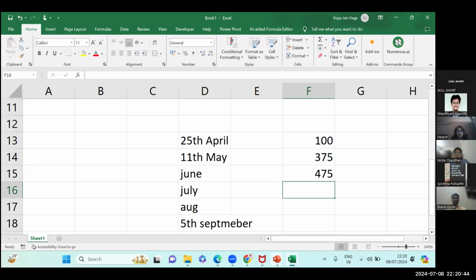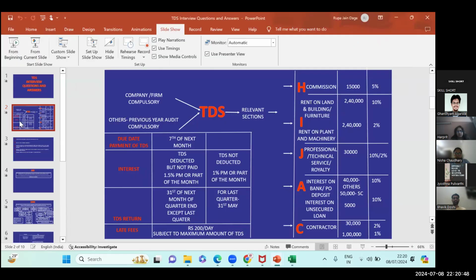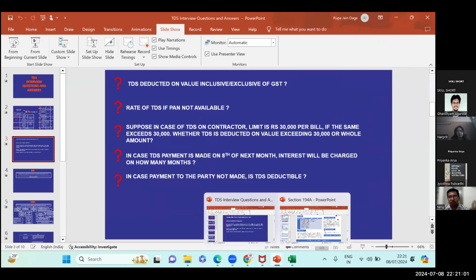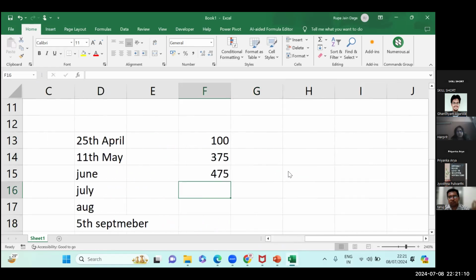Is there any doubt? Yes, everyone? No, ma'am. Okay, yes, please say. Ma'am, please show the screen. Ma'am, I want to ask that for the initial 2 months, there will be 1% for the late deduction, right? Is that only, or there will be additional 1.5% as well? See, initial 2 months, there will be only 1%.